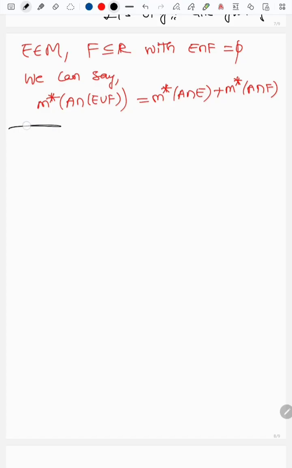So observe here, one more observation I can write down. See here, A is equal to R. If I take A is equal to R, then M star of A union with F is equal to M star of E plus M star of F.